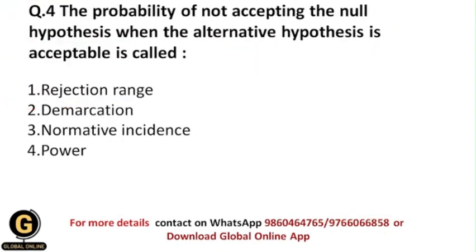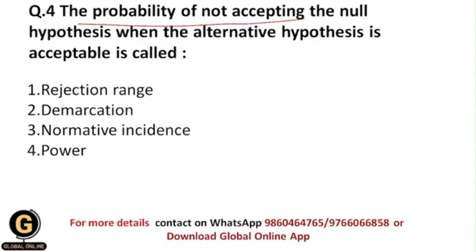Okay, the probability of not accepting the null hypothesis when the alternative hypothesis is acceptable is called. So what is the probability of not accepting the null hypothesis? In that situation, basically the alternative hypothesis is acceptable, so it means that here the null hypothesis is false, and that's why we are not accepting it.